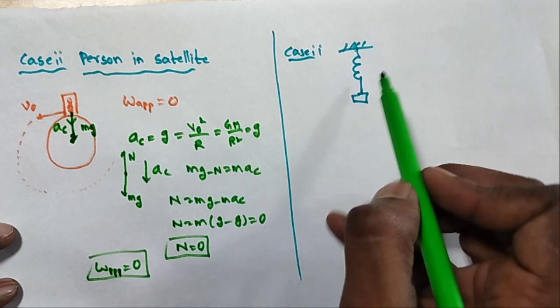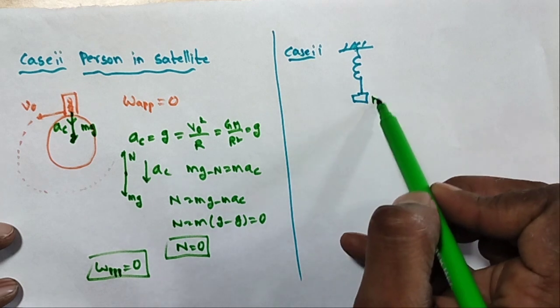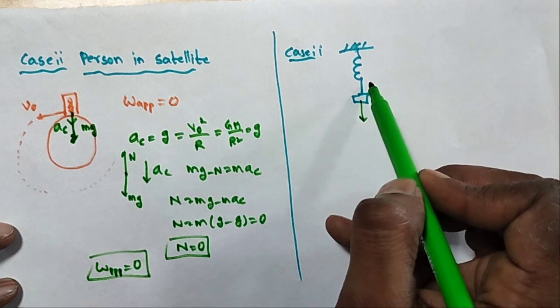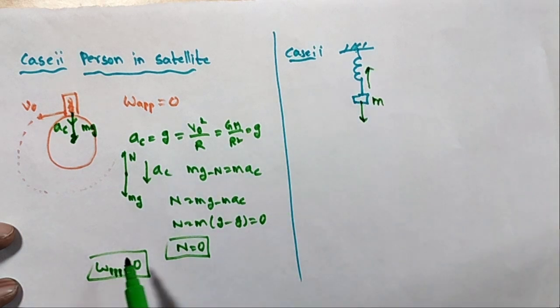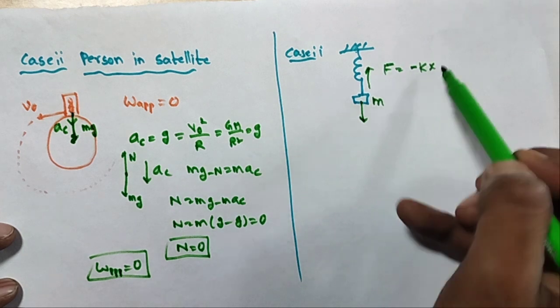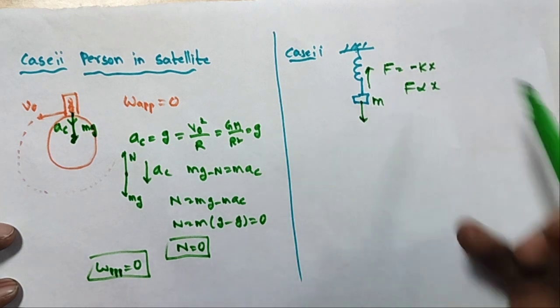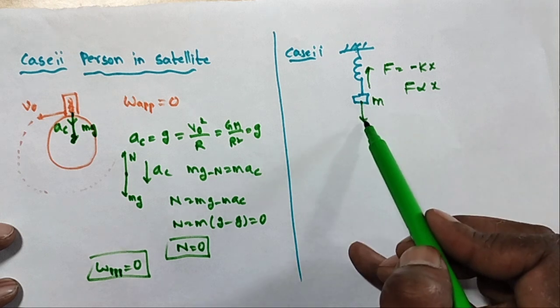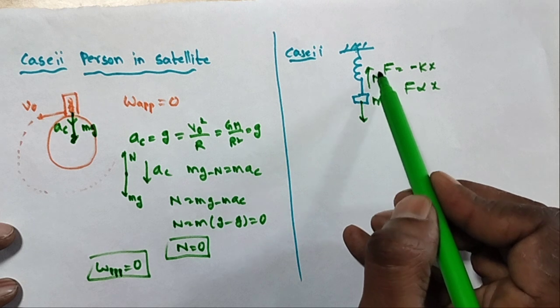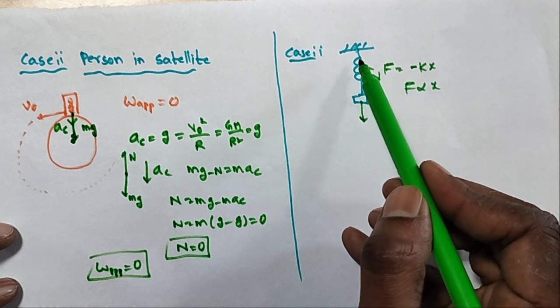In case 3, suppose a spiral spring system, with a mass m. When this mass is pulled down, what happens? The restoring force is acting in the upward direction, so F is equal to minus kx. We know that F is directly proportional to x. When the mass is pulled down, the normal reaction force N is acting upward.